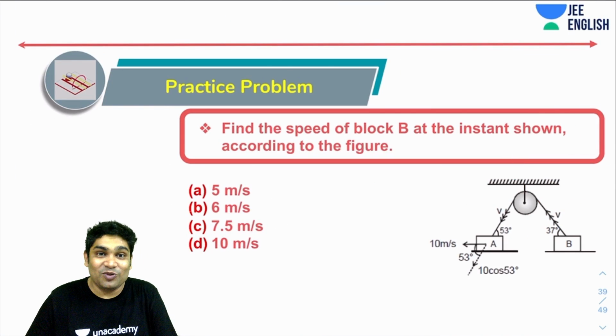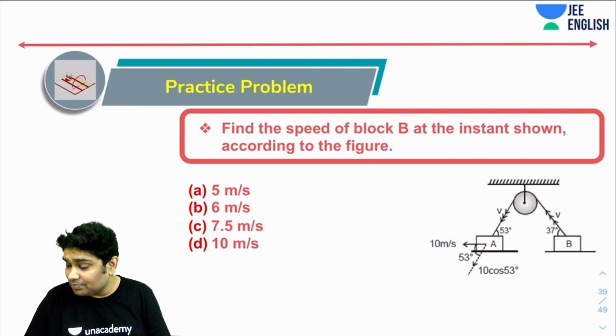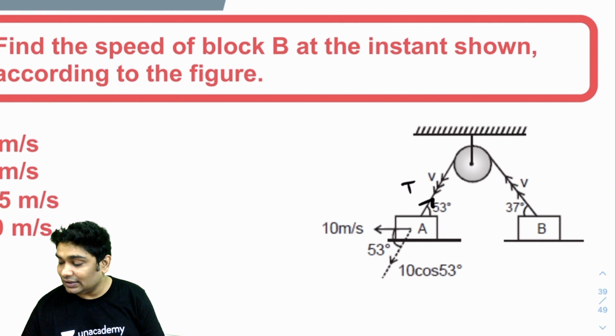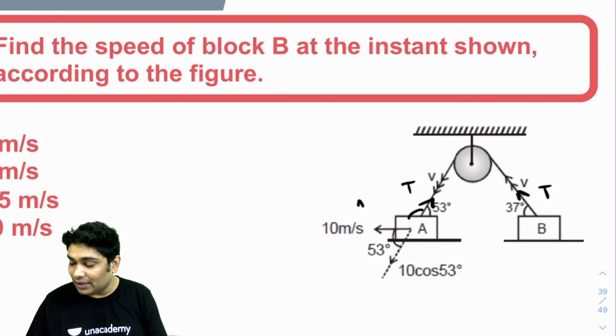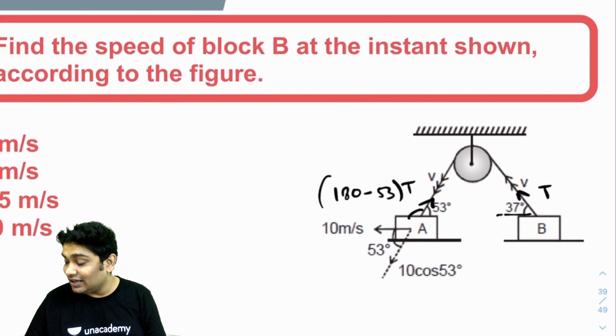All right, let's move forward. Let's have some more practice here. Again, if you have been told the speed of A and you've been asked the speed of B, very simple. So apply the tension here, tension here. So if this is 53, you realize this is 180 minus 53. And here that is 37. And let's assume that VB is in this direction.